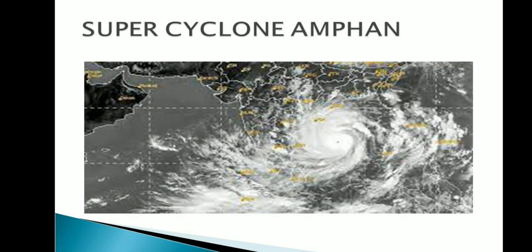Odisha was hit by a cyclone with wind speed of more than 220 km per hour in May 2020. This super cyclone was named Amphan. It is considered the first super cyclonic storm to occur in the Bay of Bengal, and also the third super cyclone that hit West Bengal.